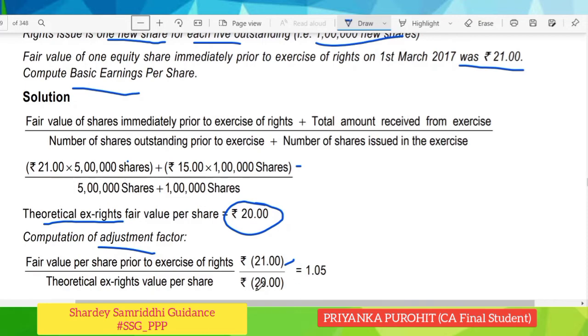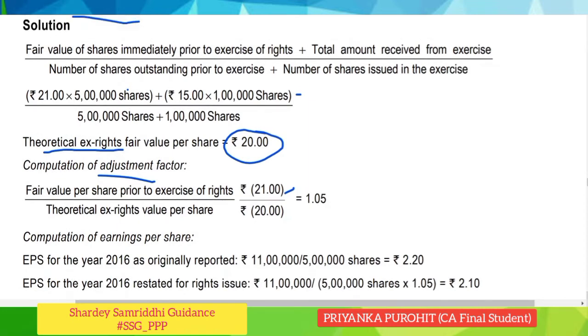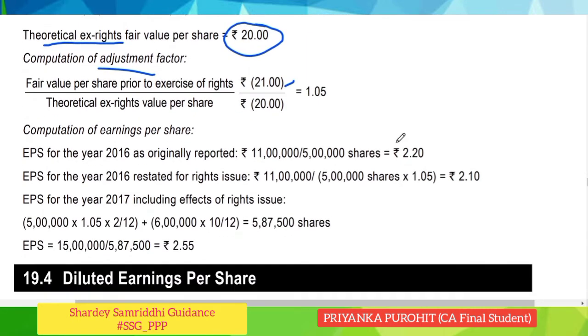So 21 divided by 20 will give us the adjustment factor, which is 1.05. Now this 1.05 could be used to calculate the adjusted number of equity shares. So for EPS of the previous year, that is 2016, originally it was 11 lakhs divided by 5 lakh, that is 2.2. But now we have to compute the EPS using this adjustment factor. So the EPS would be restated for the rights issue.